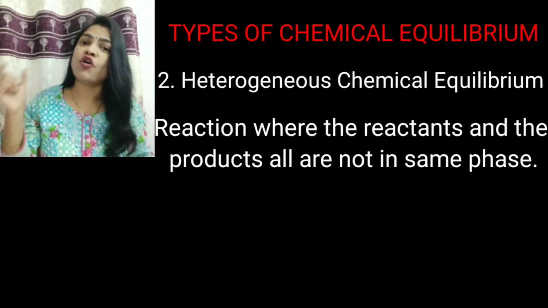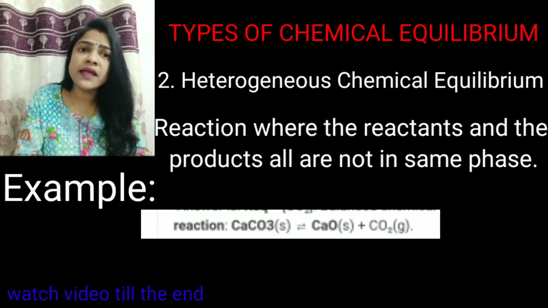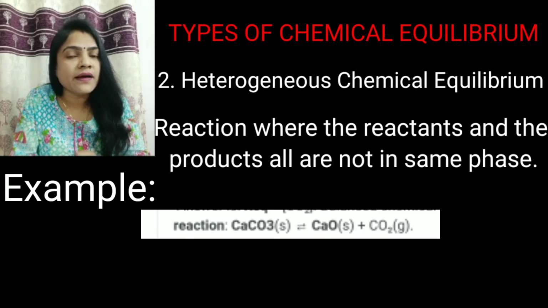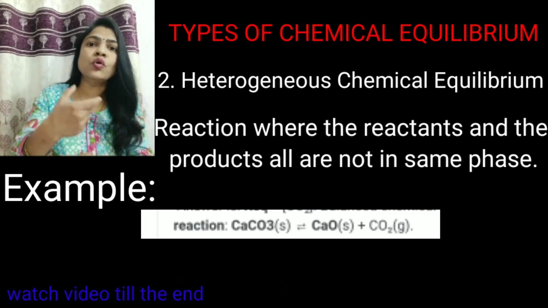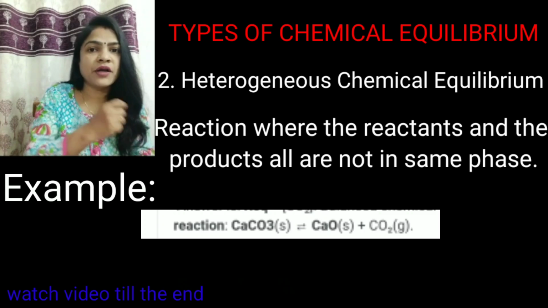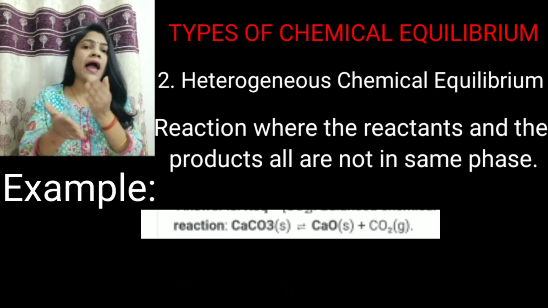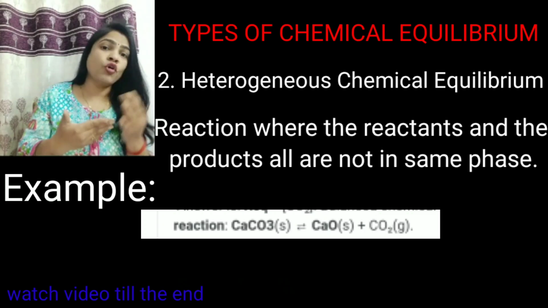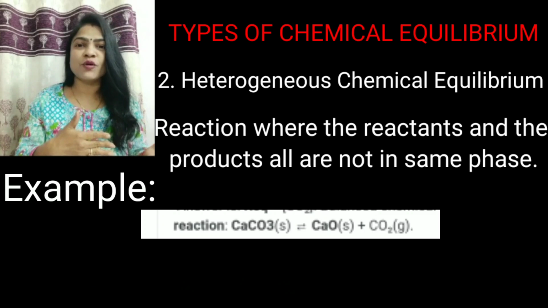In homogeneous, all the reactants and products are in the same phase. The best example for a heterogeneous chemical reaction is when solid calcium carbonate decomposes into calcium oxide and carbon dioxide gas, where calcium carbonate is in solid state and calcium oxide is also in solid state, but carbon dioxide is in gaseous form. Okay.